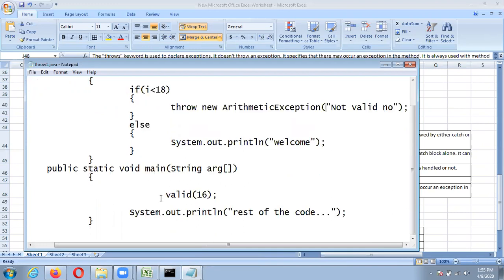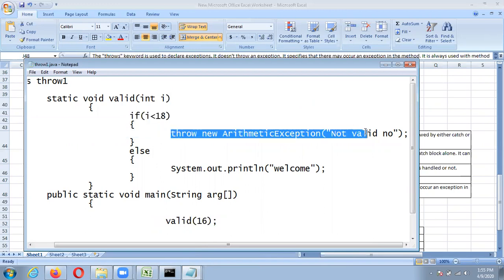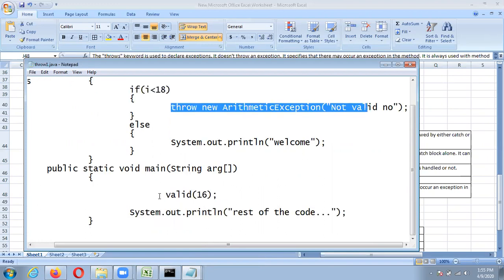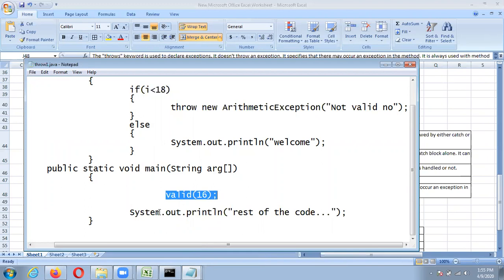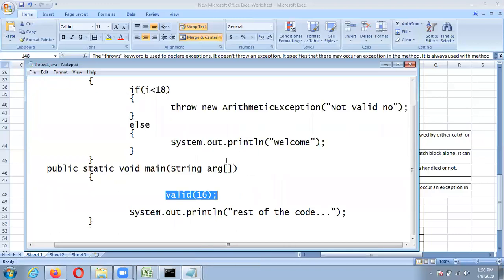And in the main method we are calling that method valid, static void valid, and in that we are passing the value of i. So here we are calling this method valid with 16. After calling this method, control goes over here, and if 16 is less than 18, it will throw the exception, that is, not a valid number. No need to handle this exception; also you can handle it.